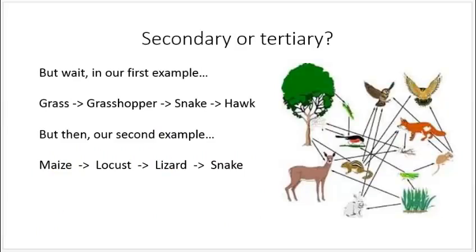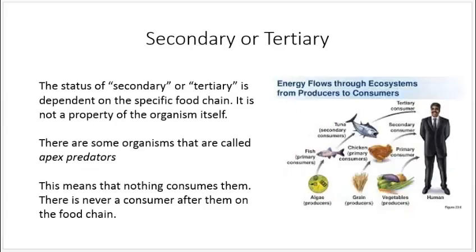But wait a minute. In our first example, we went from grass to grasshopper to snake to hawk. In our second example, we went from maize to locust to lizard to snake. So is the snake a secondary consumer or a tertiary consumer? Well, the status of secondary or tertiary depends on the food chain. The snake isn't locked into being one or the other. It just depends on the sequence of events. It could be either.